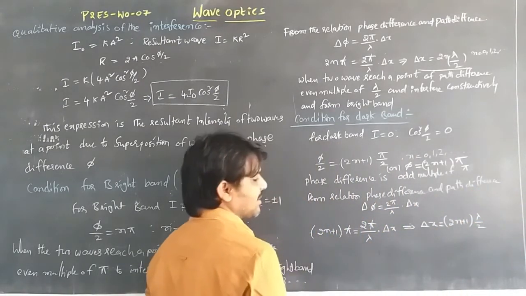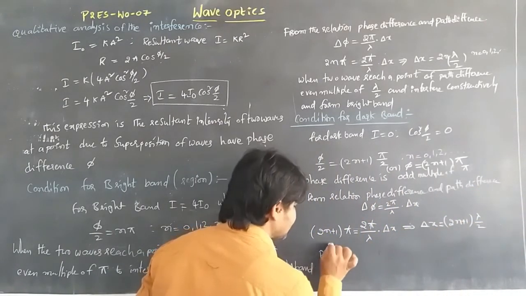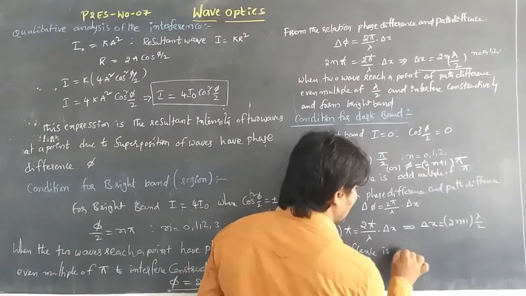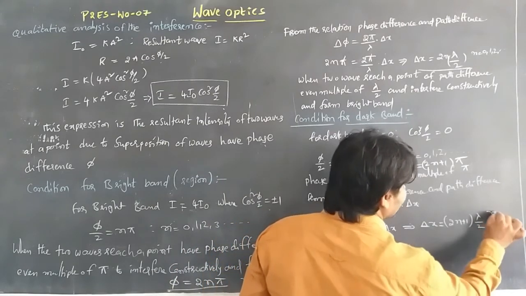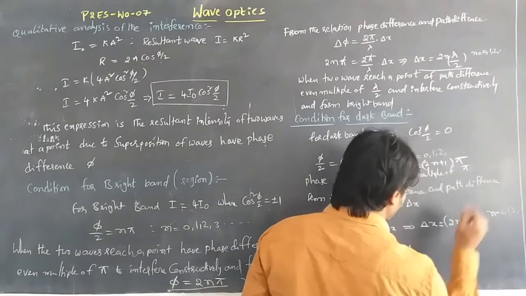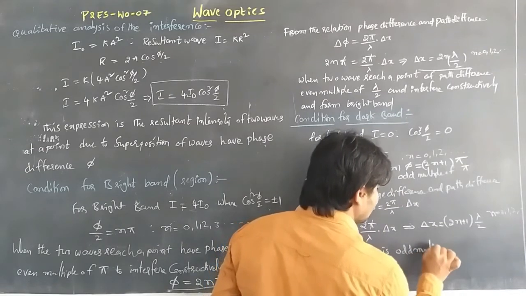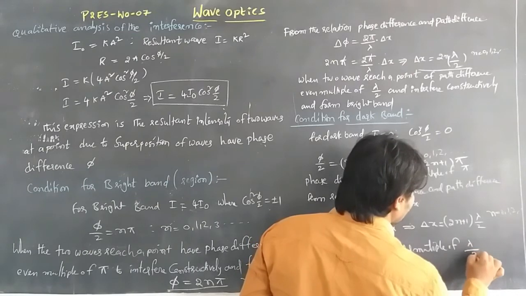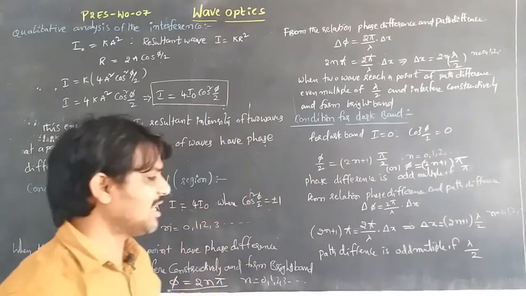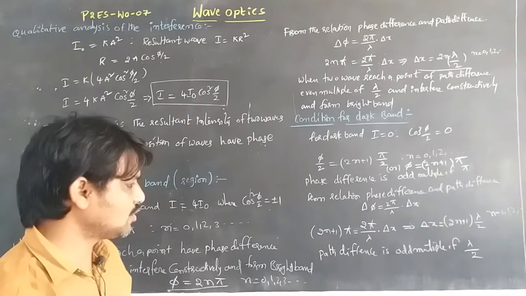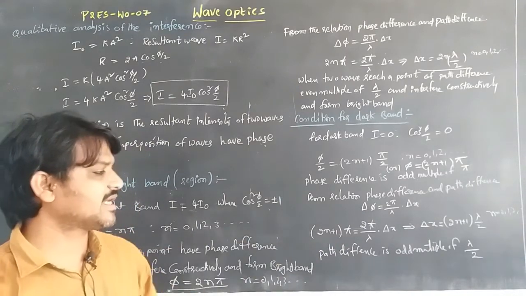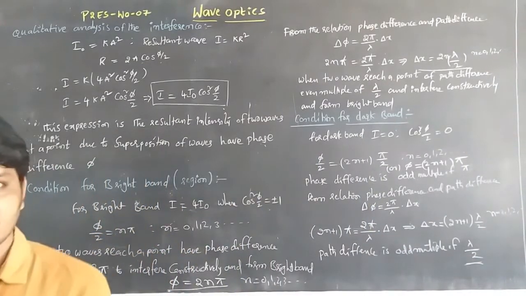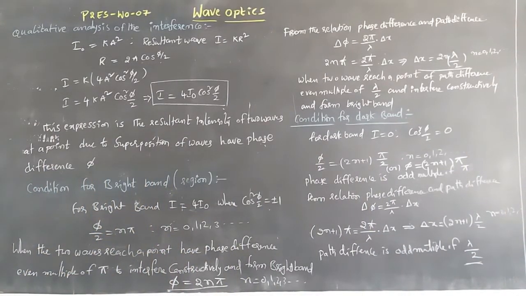In this case we can write that the path difference is an odd multiple of lambda by 2, where n is equal to 0, 1, 2, and so on. We can get this from the relation. This is the condition for the dark bands.